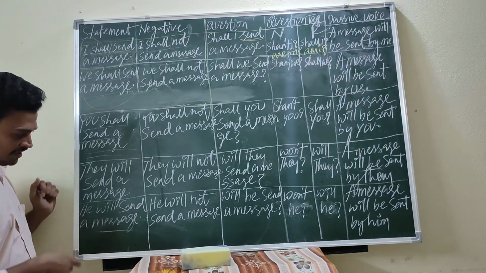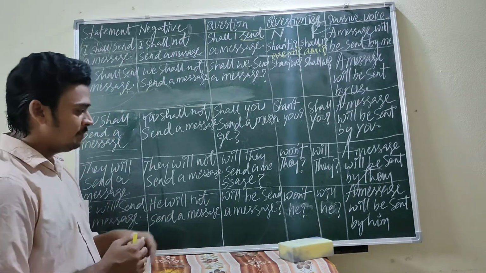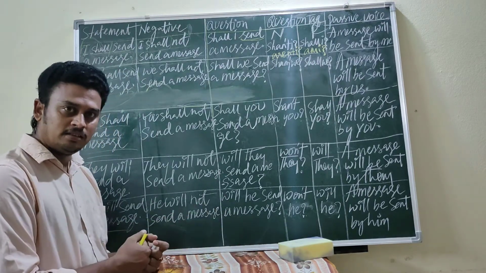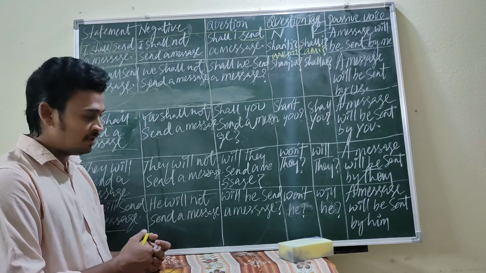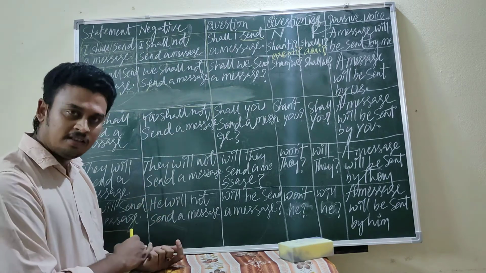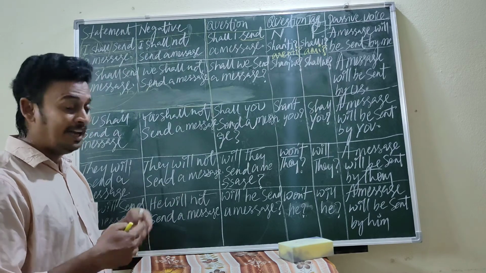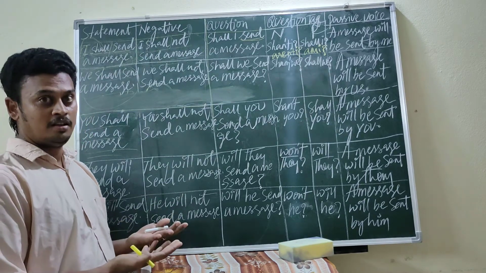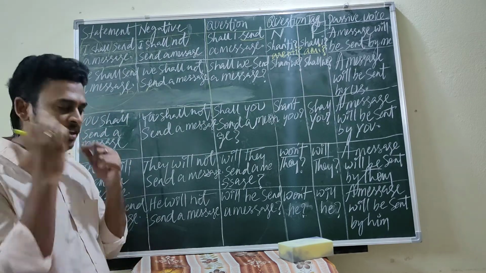He will send a message. He will not send a message. Will he send a message? Okay, will he send a message tomorrow? Won't he? Will he? Won't he అంటే అతను మెసేజ్ పంపించడా? Okay, will he పంపిస్తాడా? Capable, will. A message will be sent by him.